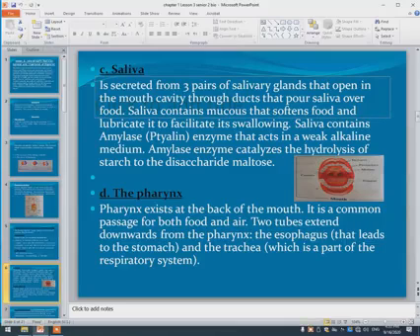After that, we'll talk about the pharynx. The pharynx exists at the back of the mouth. It's a common passage for both food and air. Two tubes extend downward from the pharynx: the esophagus, which leads to the stomach, and the trachea, which is part of the respiratory system.